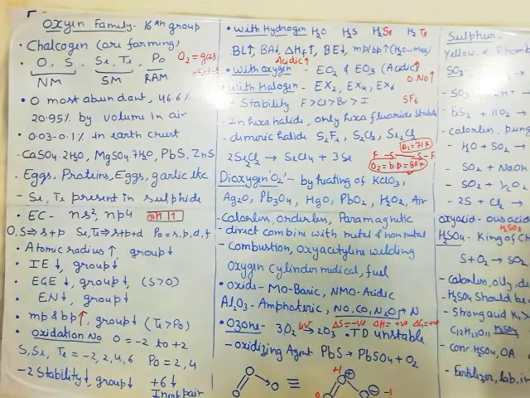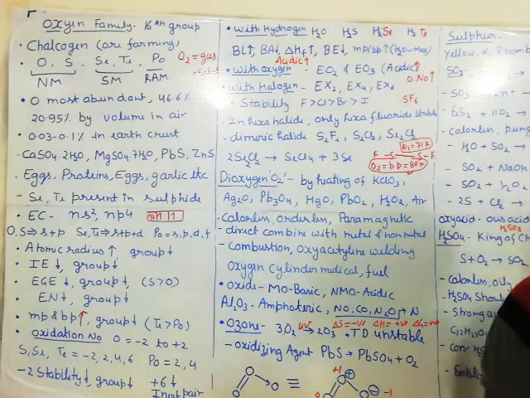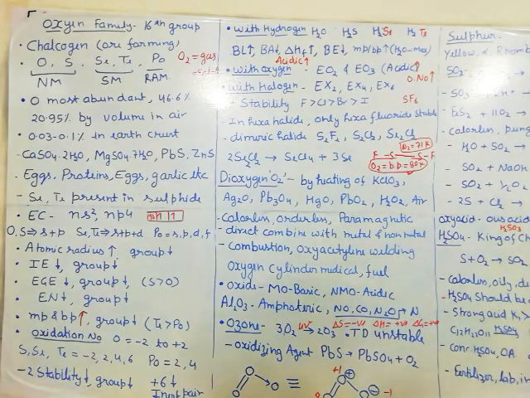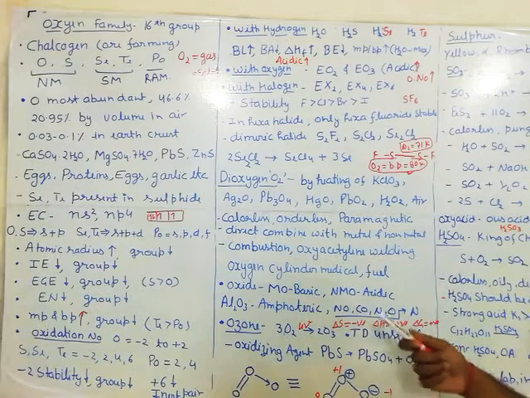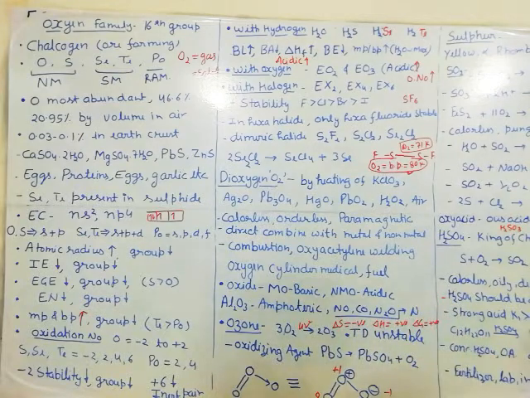Metal oxides, basic in nature, like Na2O, CaO, K2O, dissolve in water to give the base. So alkali metal oxides and alkaline earth metal oxides are basic in nature. Non-metal oxides like SO2, N2O5, Cl2O7, when they dissolve in water, give the acid, like H2SO4, HNO3, HClO4. So non-metallic oxides are acidic in nature.